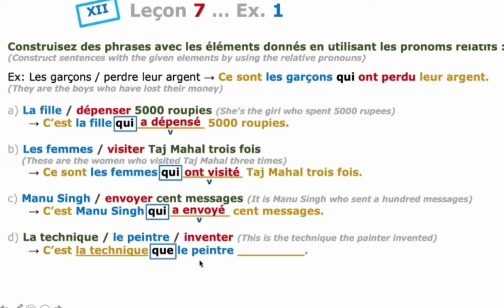After que we have to use a subject. So after que you have to use a subject, after qui you have to use a verb, but after que we have to use the subject. That is a rule. So after the subject you have to write a verb. That verb should be conjugated in passé composé.